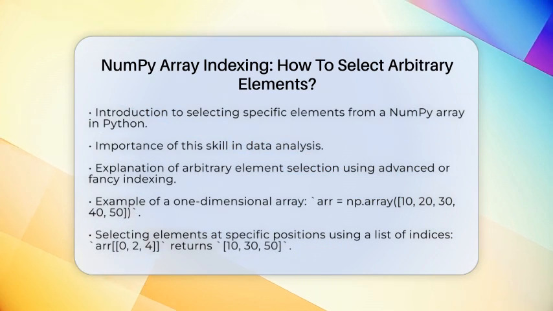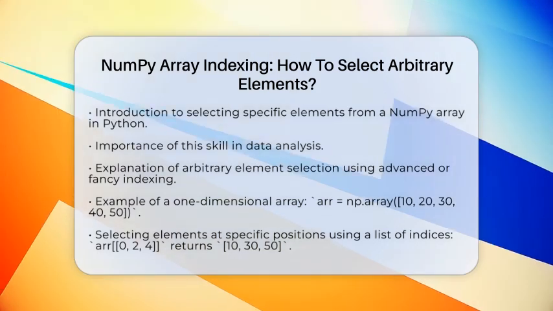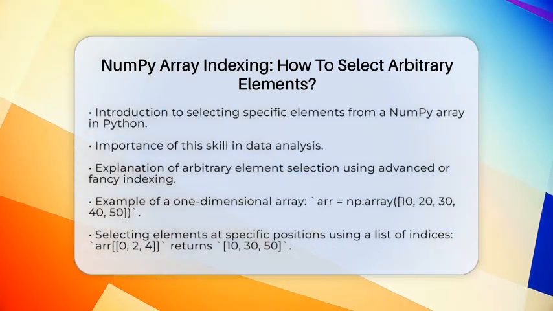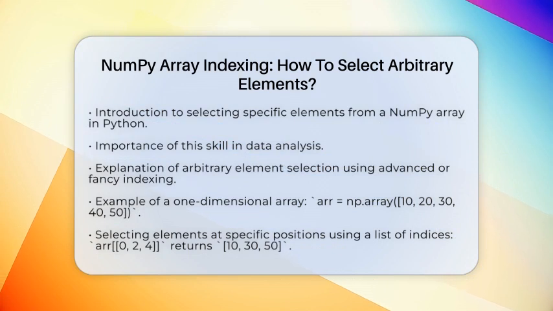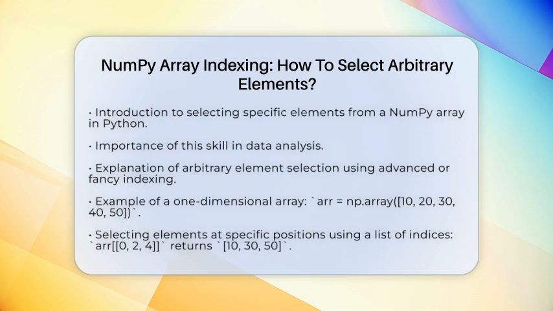In NumPy, selecting arbitrary elements means accessing elements at specific positions that are not in a simple sequence. This is done using advanced or fancy indexing. With fancy indexing, you can specify a list or array of indices to pick elements in any order you want.